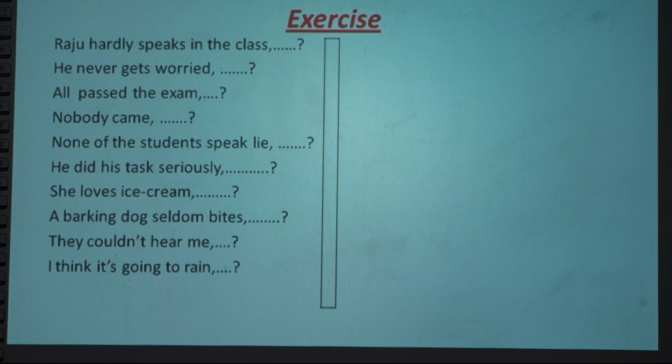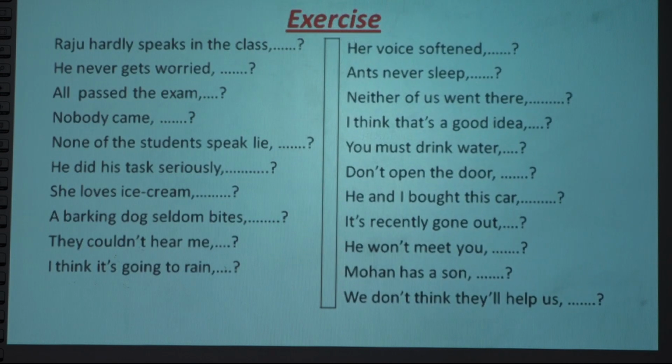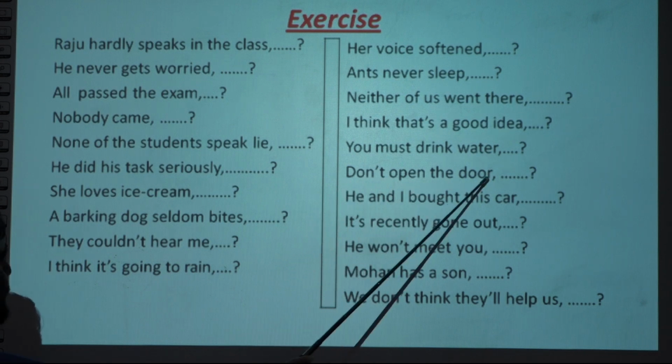So these are the questions we have discussed. Now some exercises are given here. You see the examples or take a photo while you see these examples on your screen and solve them yourself. If you feel any question is difficult, at that time you can consult your respective English teacher. For example, let's see here, don't open the door, no subject.